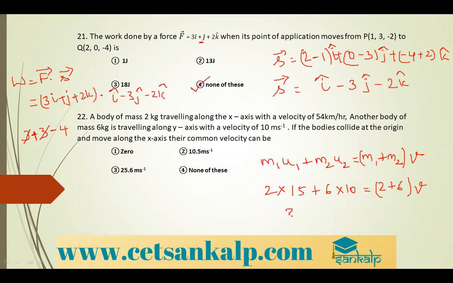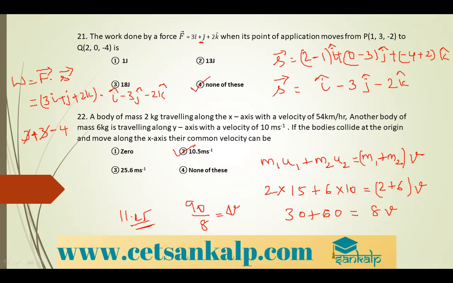So 30 plus 60 is equal to 8 into v. So 90 divided by 8 is equal to v. So 90 divided by 8, you'll be getting around 11.25. 11.25, approximately you can write it as 10.5 meter per second.